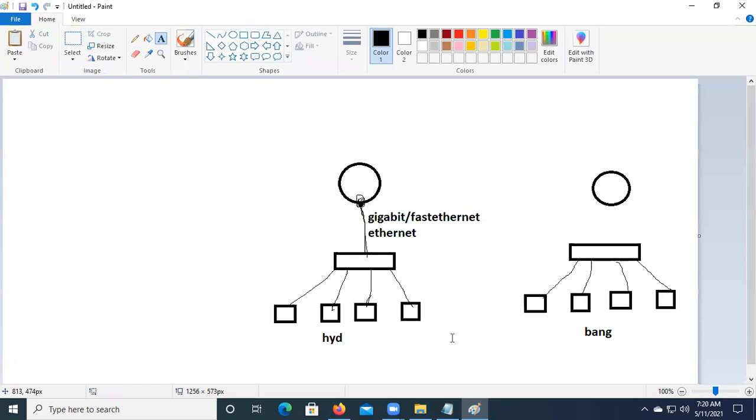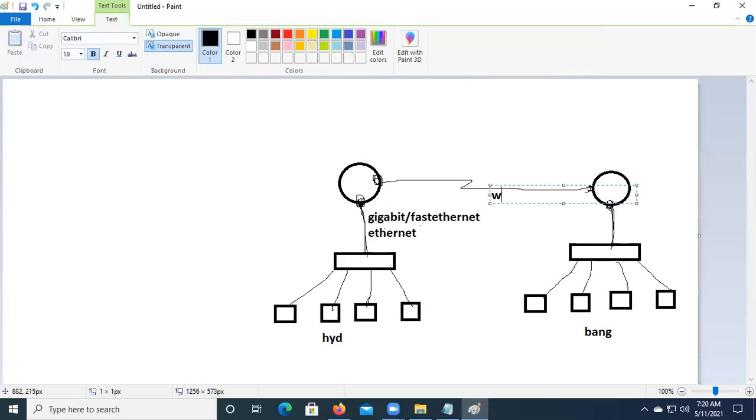In the same way, the Bangalore router is also connected to their LAN network. The LAN interface on the router can be Ethernet, fast Ethernet, or gigabit Ethernet. So your router connects the LAN. Connecting from your router to router by using serial is called a WAN. So this is a LAN, this is a LAN, and this is a WAN.